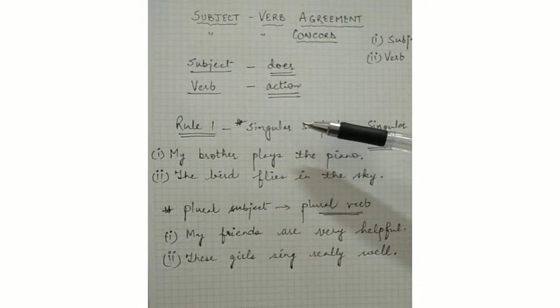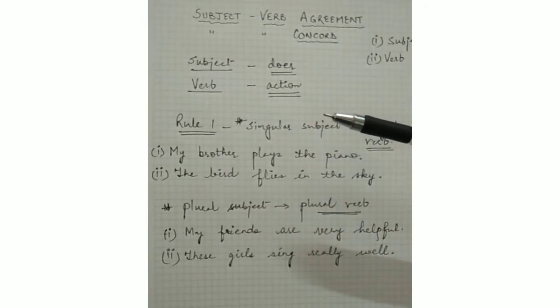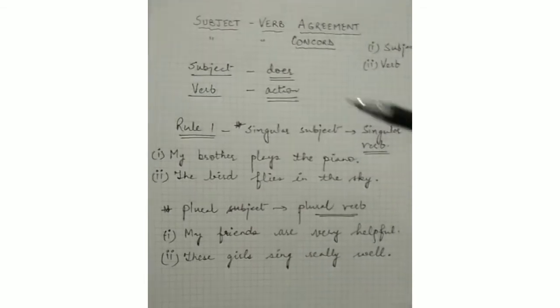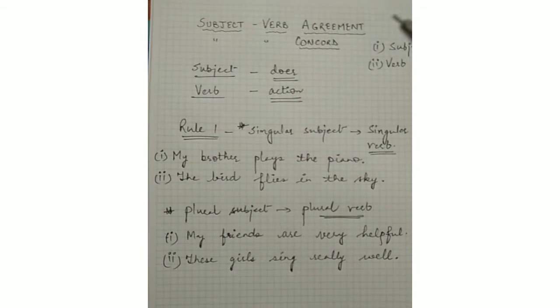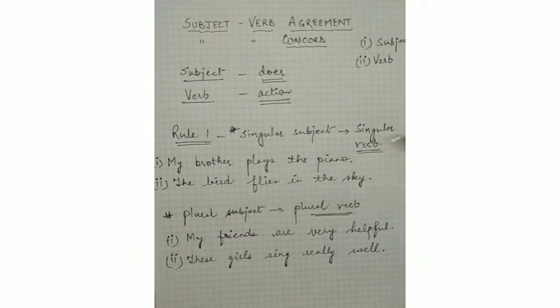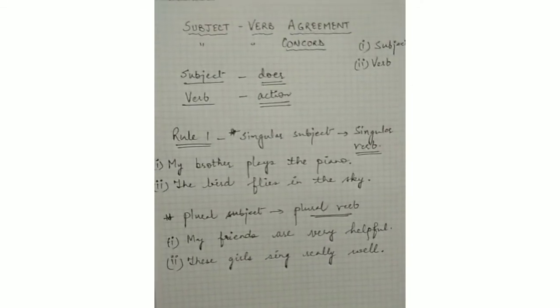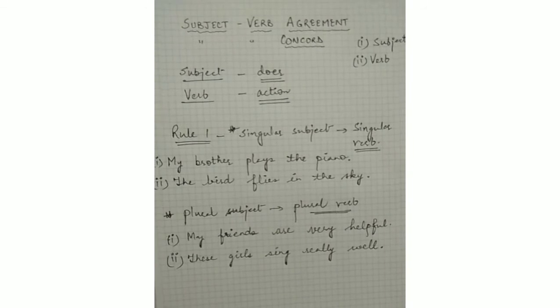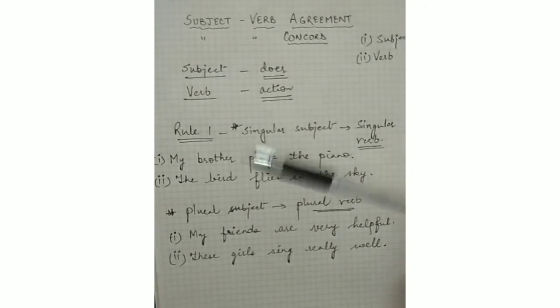Now noun is any naming thing, right? It can be a person, it can be a thing. I mean, if I say this pen is a noun, teacher is a noun, you are a noun, this notebook is a noun, this classroom is a noun. So everything that has a name is a noun, and pronouns are the words which replace the noun.